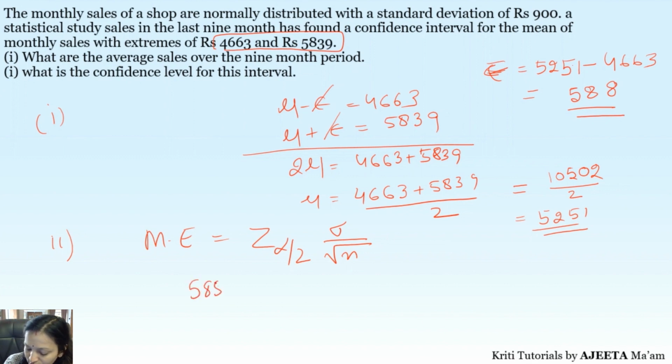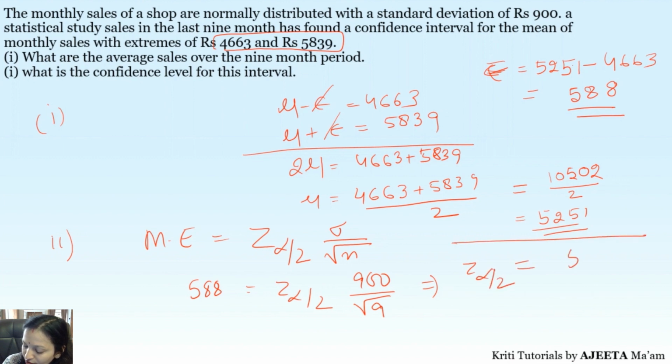So 588 equals z alpha by 2, which we have to find, times 900 upon root 9. So z alpha by 2 we can simply find by dividing 588 with 300. So what will I get? I'll get 1.96. That is our z alpha by 2.